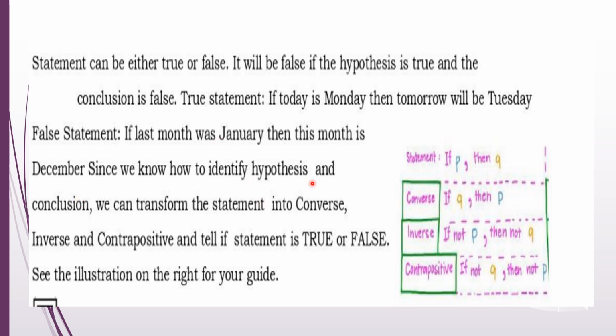Since we know how to identify hypothesis and conclusion, we can transform the statement into converse, inverse, and contrapositive, and tell if the statement is true or false. Let's see the illustration below. Here the statement: if P then Q. Converse: if Q then P. Inverse: if not P, then not Q. Contrapositive: if not Q, then not P. Okay, let's choose some examples.